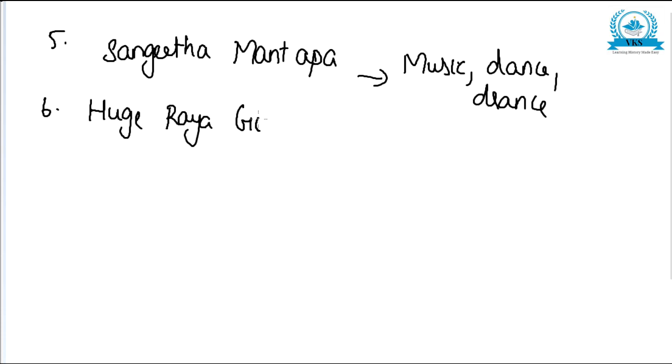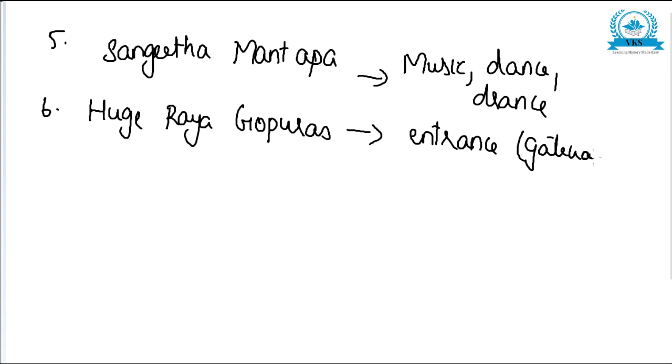The sixth feature was huge Raya Gopuras. That is, big gopuras were constructed, like gateways, in the entrance of the temple. Huge gopuras were constructed in the entrance or the gateway. That was another feature. And the last important feature is the construction of Kalyana Mantapa.